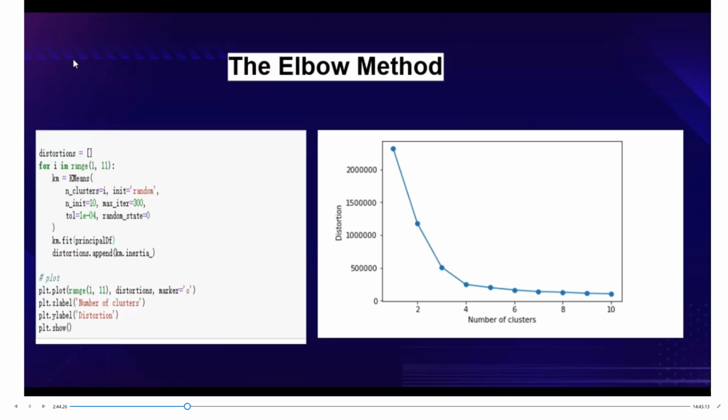Before that, it is important to reiterate that a drawback of K-means is that we do not know the number of clusters in advance. To find the optimal k, we can use the elbow method. The implementation of the elbow method is shown on the left of the screen, where we calculate the distortion, and the optimal value is reached at k equals 3. You can see from the graph on the right that k equals 3 is indeed a good choice for the dataset.